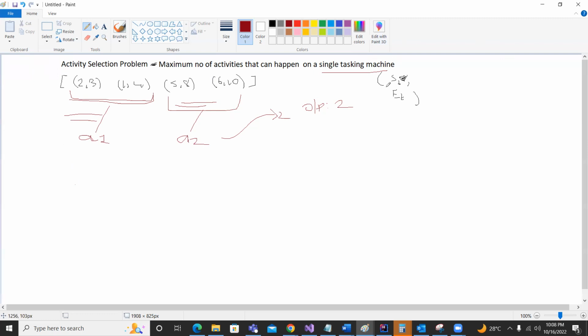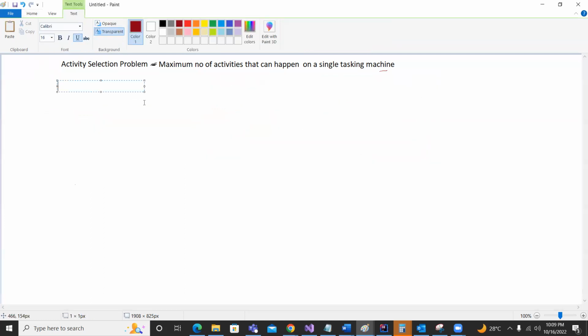Now, let's go to the approach which we can take. Let's clear this one. Say for example, we have a few numbers. The starting point is 3, the ending point is 8. Another activity, say we have 2 and 4.